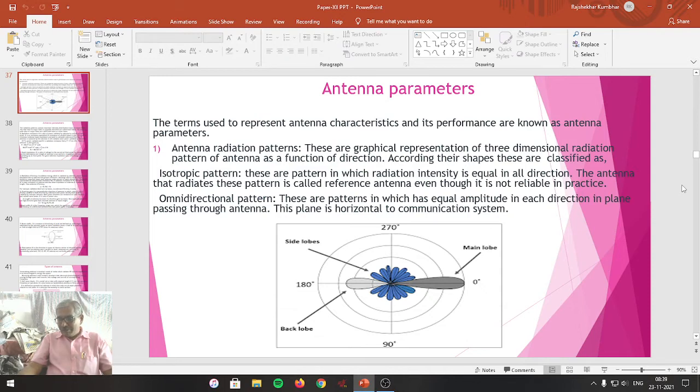Friends, today we are going to proceed a little bit further, and that is to study the antenna parameters. Means the working of antenna will depend upon its characteristics.